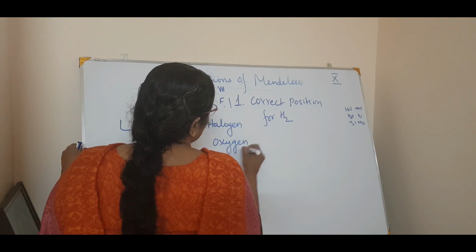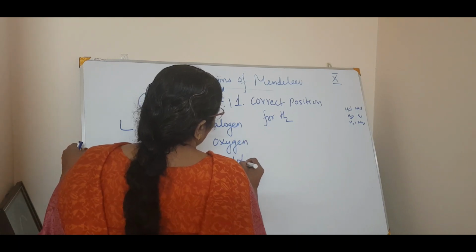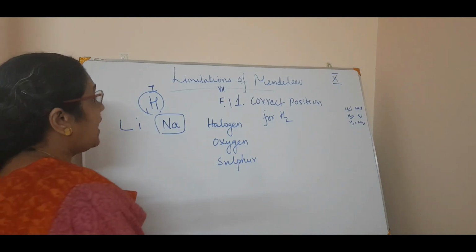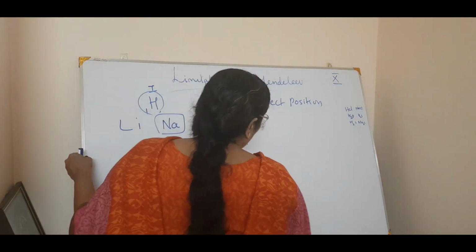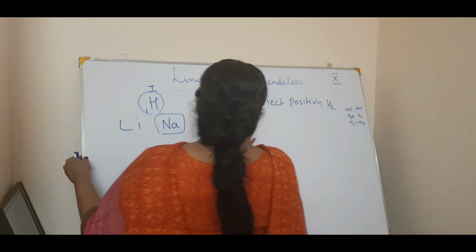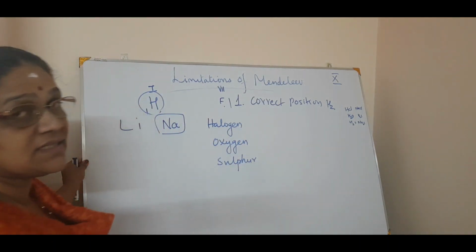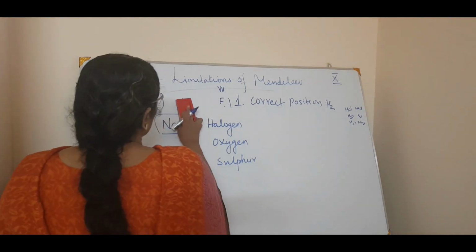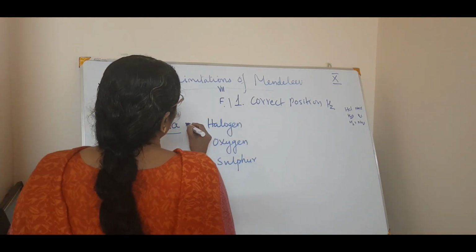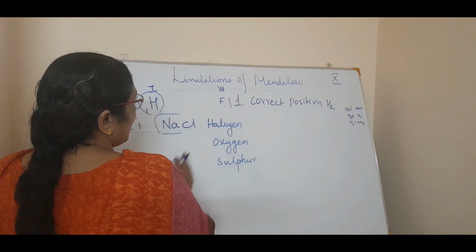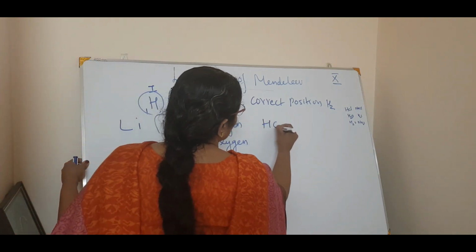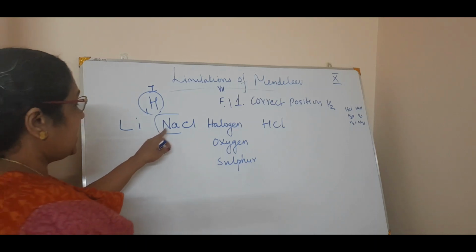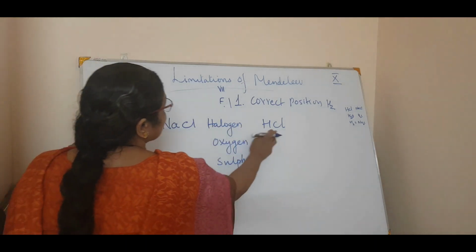In the same way, hydrogen can also form compounds with these three. For example, sodium forms sodium chloride, NaCl; in the same way, hydrogen forms HCl.